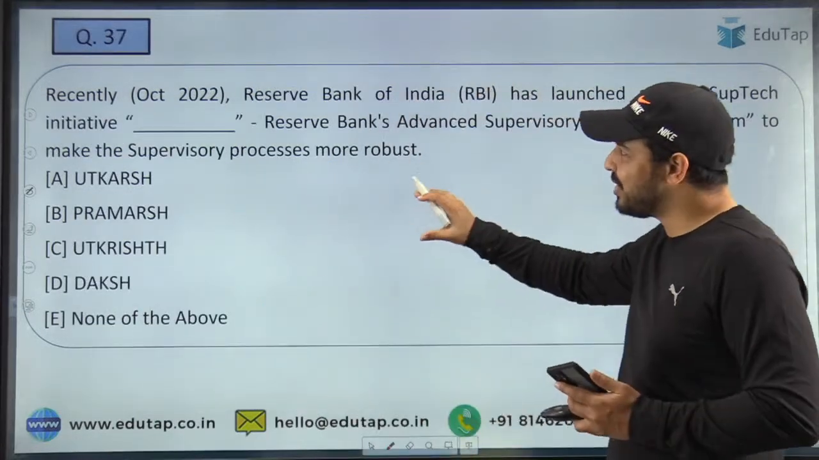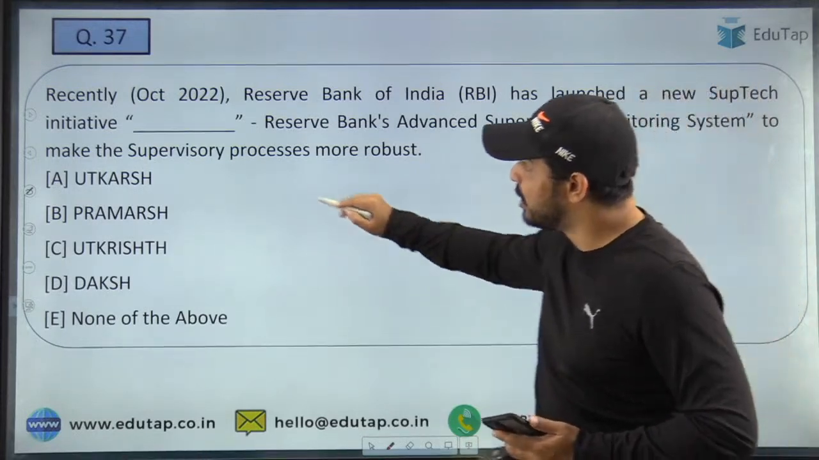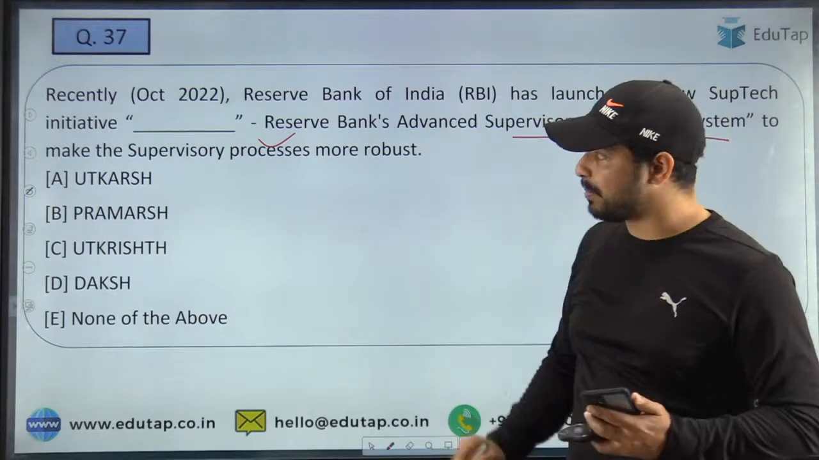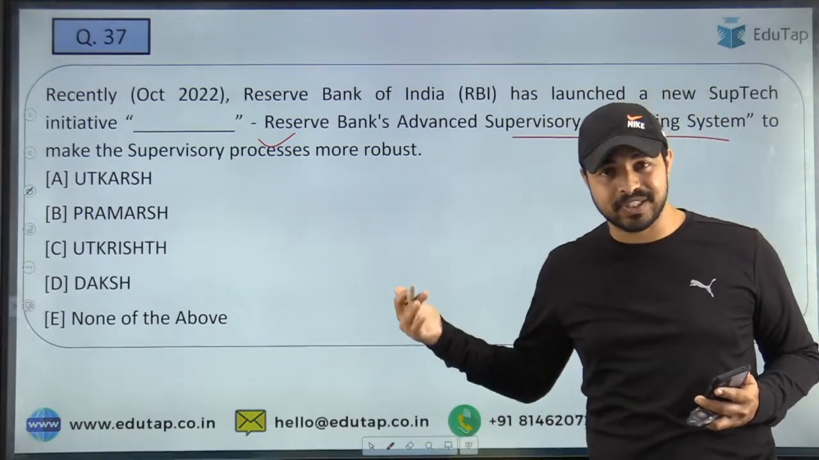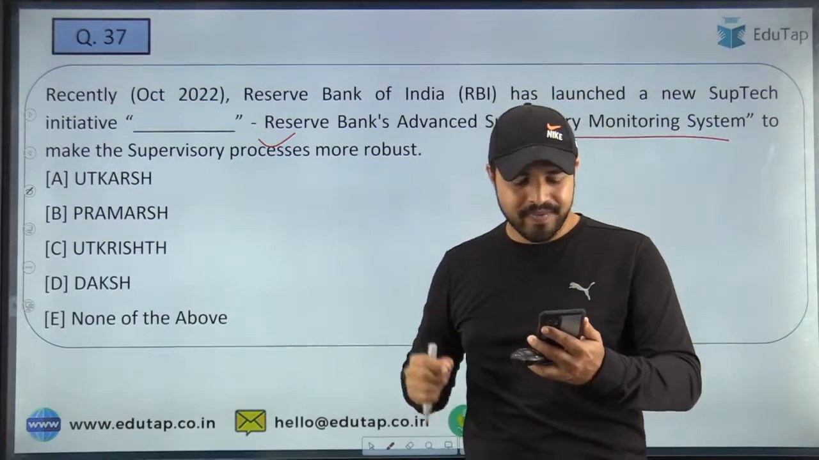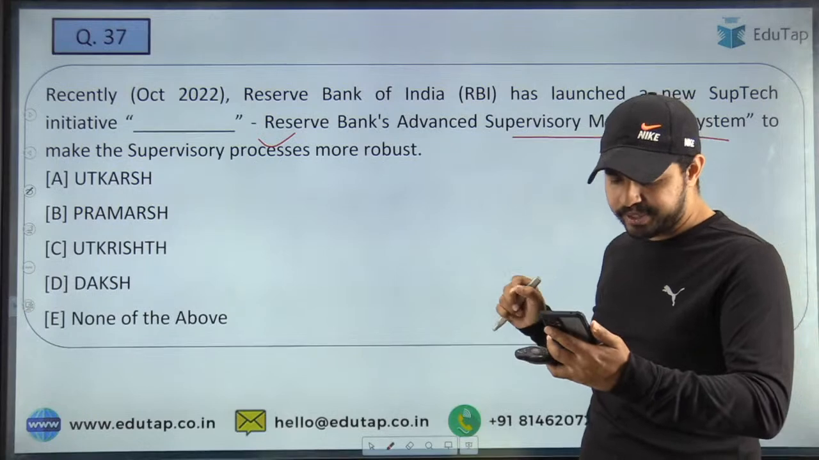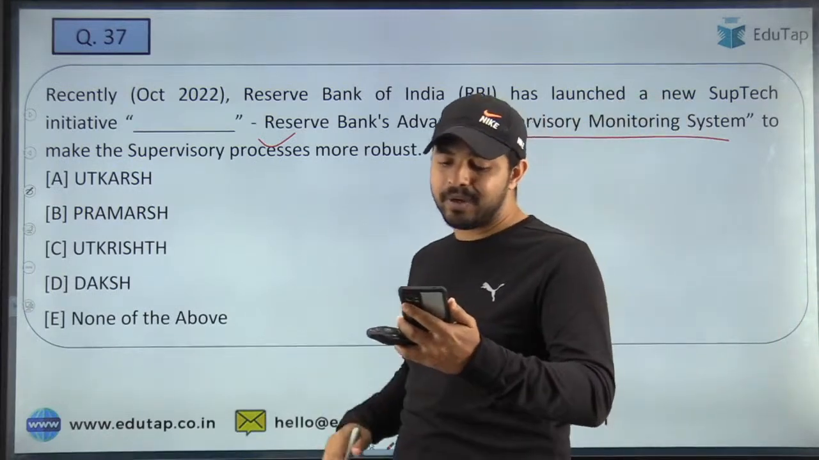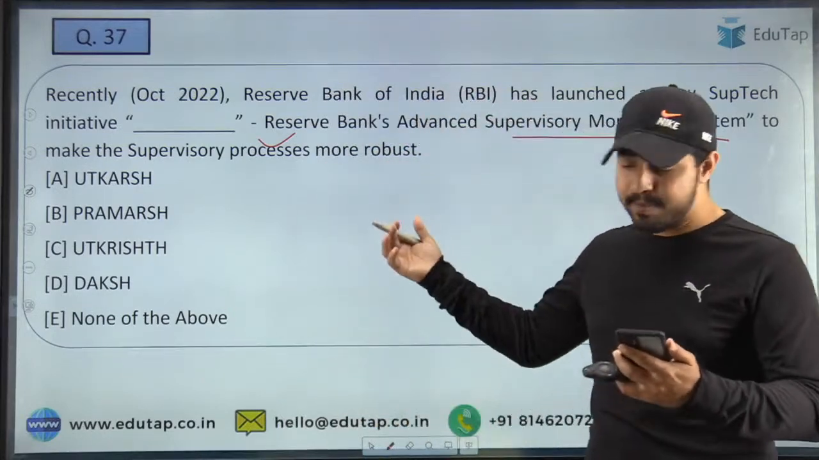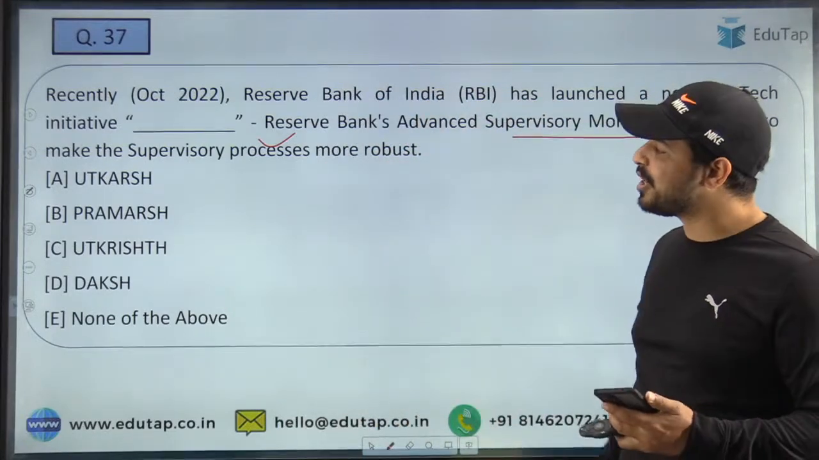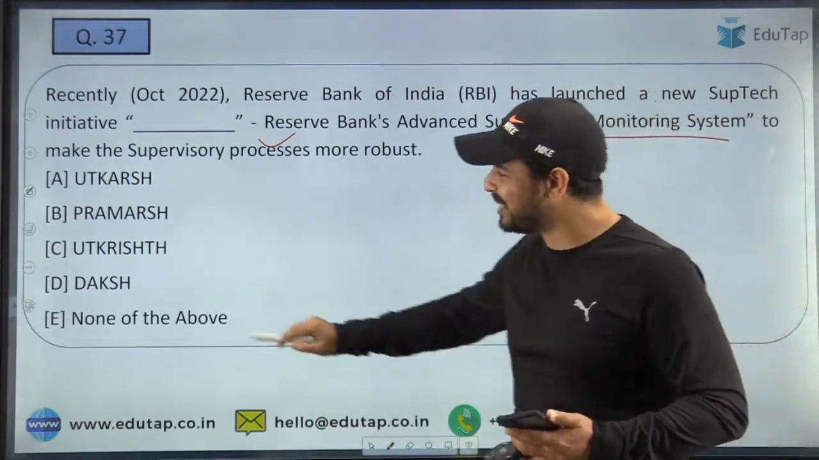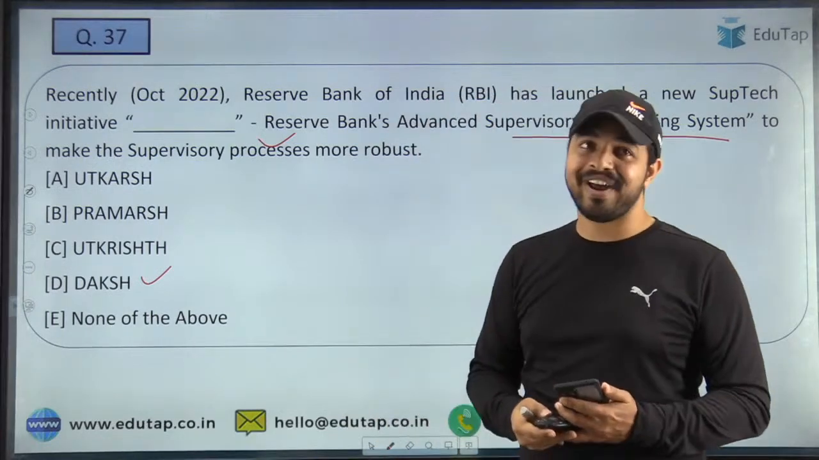So here guys, the next question is: Reserve Bank of India has launched a new initiative, and this initiative is basically a supervisory monitoring system. So you are required to tell me what is the name of this system. Is it Utkarsh, Paramarsh, Utkrisht, or Daksh, or none of the above? So a very easy question, guys, a very easy question. So Dhiman Sohail is saying 2030. Absolutely, Dhiman. Now kindly tell me the right answer to the question number 37. What is the name of that particular initiative recently launched by Reserve Bank of India? And absolutely, Parvez, Monica, everybody is giving the right answer. That is option D, that is Daksh. So D for Daksh is the right answer to this question.